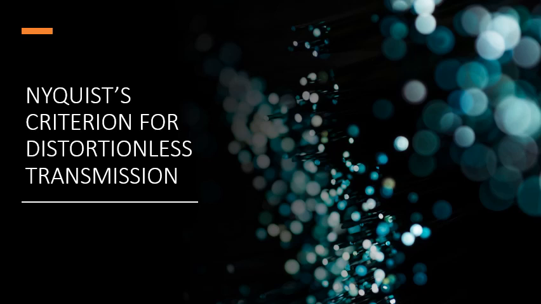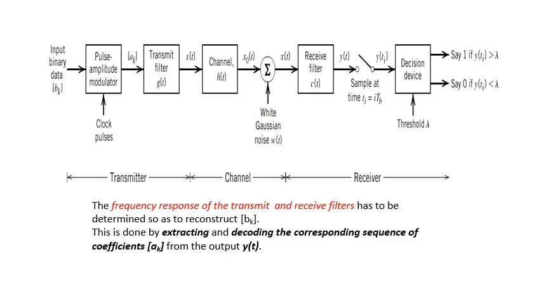In this video, we are going to learn about the Nyquist criterion for distortionless transmission. This is the diagram for a baseband binary data transmission system.